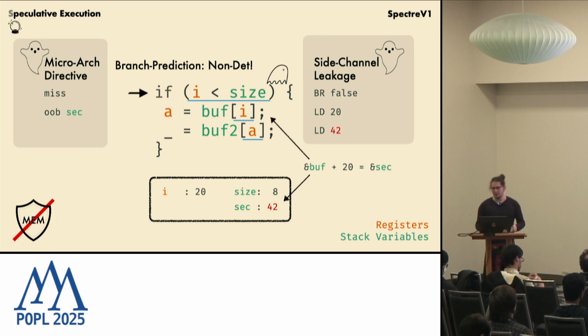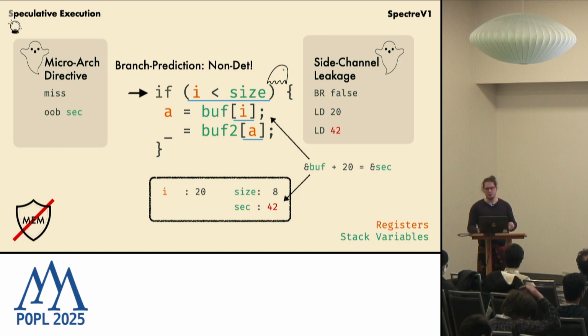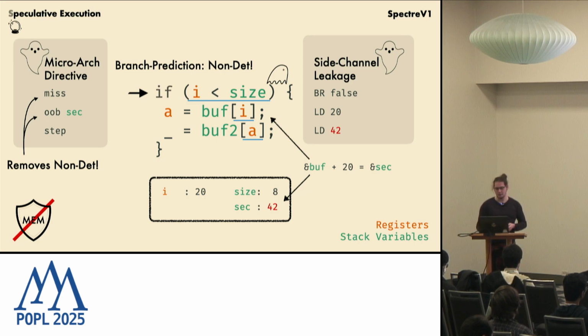When we have a memory access, we also give this power to the attacker, because we are memory unsafe. We assume the attacker to know the memory layout and the programmer to not exactly know the memory layout. So we give the attacker the chance to steer this out-of-bounds access to align with our secret. And then, as we have seen before, if there's nothing to steer about our instruction, we just have a step as a directive. That removes the non-determinism that comes with speculative execution.